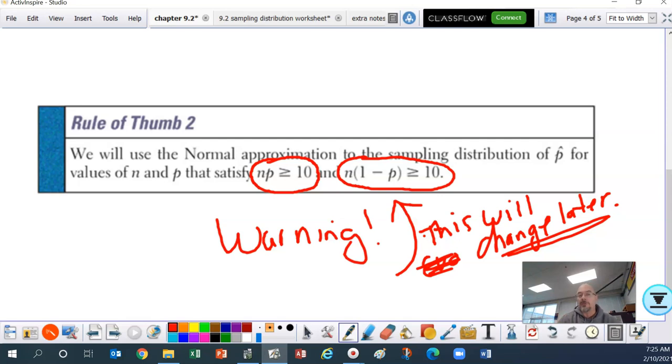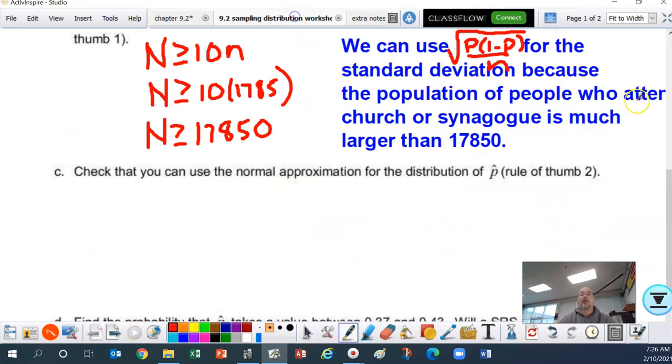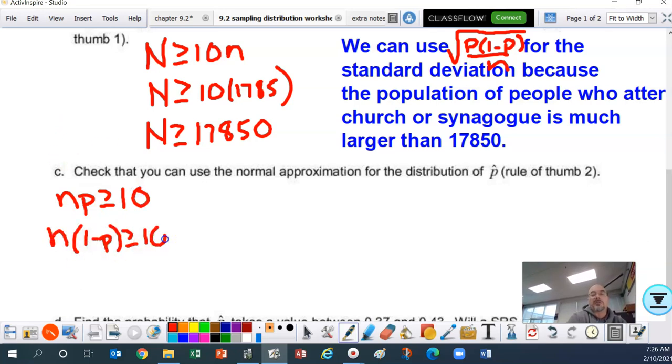So rule of thumb number 2 just is saying that if those two things are true, then we can use the normal approximation. That means we can use the z-score. All right, let's get back to that problem. So here we go. So let me write n times p has to be greater than or equal to 10, and n times its complement must be greater than or equal to 10.